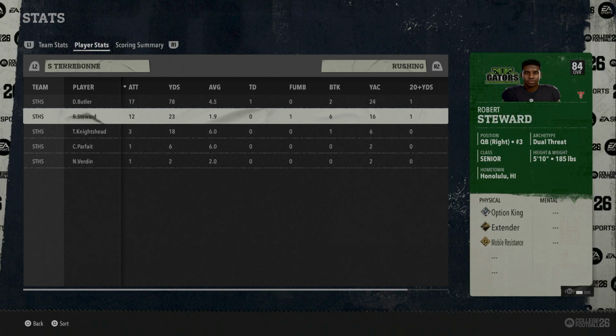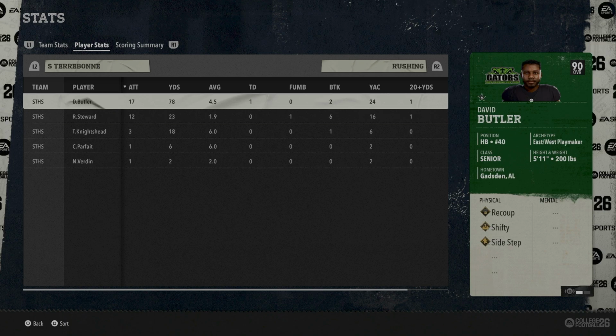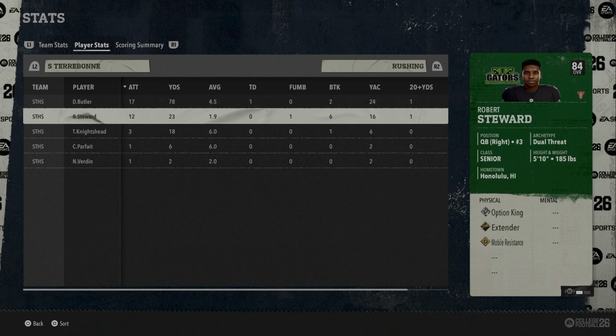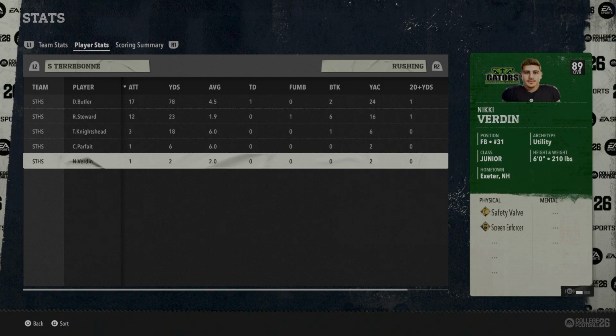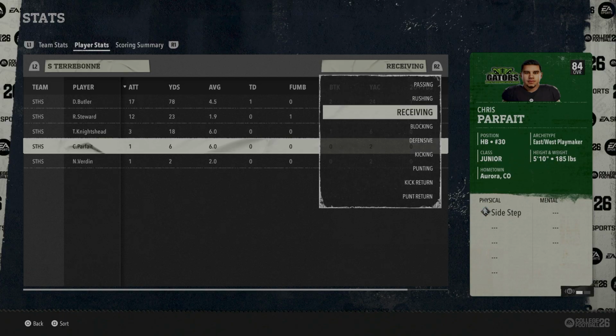And then Stewart, despite all the sacks that he received, at one point he had like minus 30 something yards in sack yardage. He still finished the game with positive 23 yards. So if you take away the sacks, he probably ran for a good 50, 60 yards, just in terms of actually running the ball. So that was definitely a big combination here between the two of them. And then here's the 3 runs for 18 yards by the backup quarterback, and then a couple runs by the backup running backs down here.